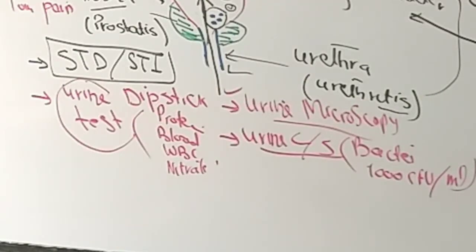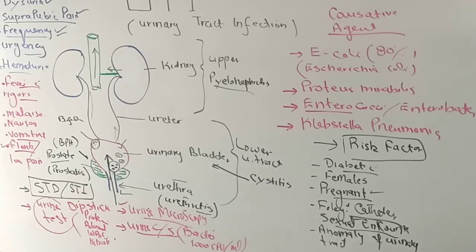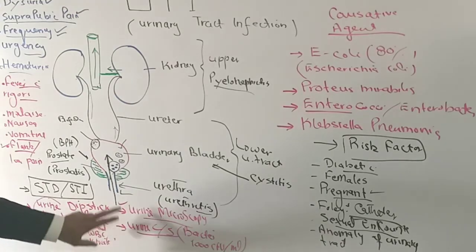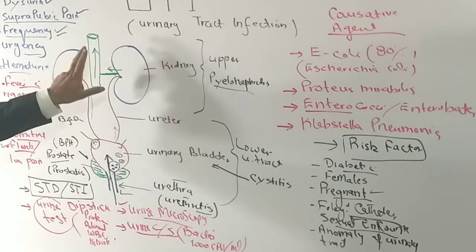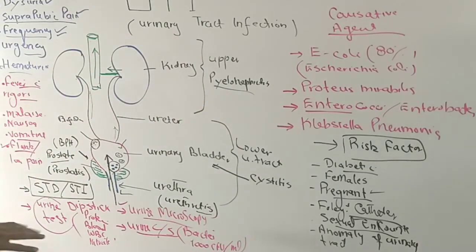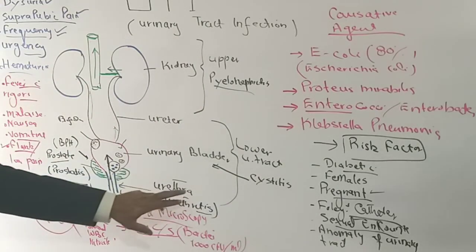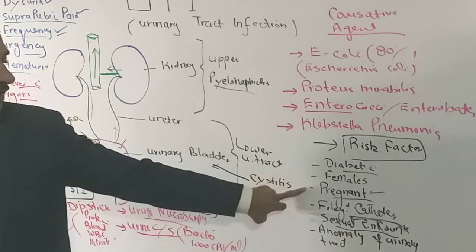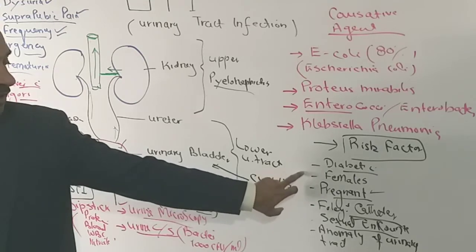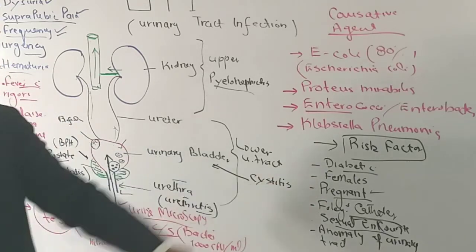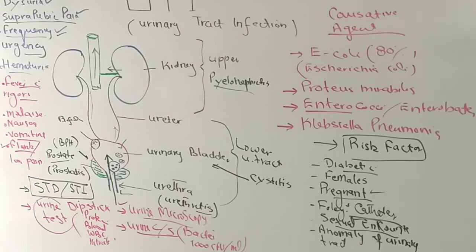Why is it important to identify or diagnose the urinary tract infection? Because we want to treat it immediately rather than letting it go upwards. Secondly, it is important to do these tests especially in the pregnant female, because even when pregnant females are infected, they may not show symptoms. And as a whole, one third of the females who are infected with urinary tract infection may give you a normal urine dipstick test, so you need to do the urine culture and sensitivity in these patients. So this is how you can diagnose the urinary tract infection.